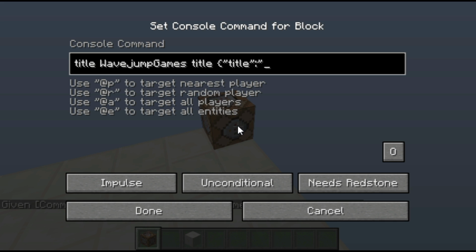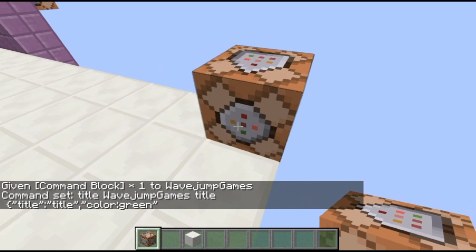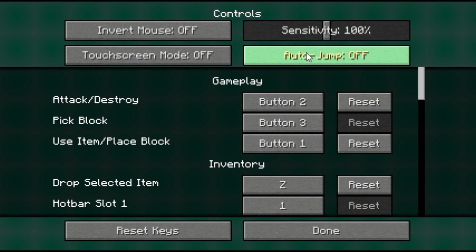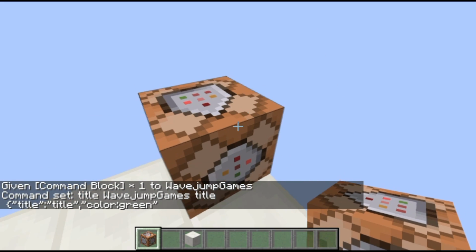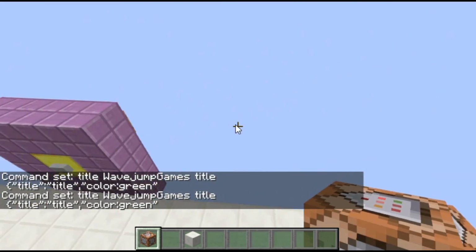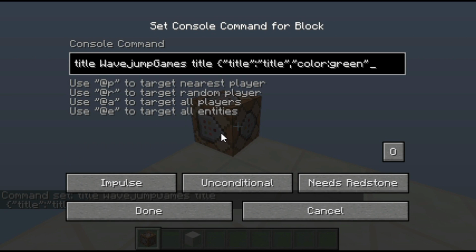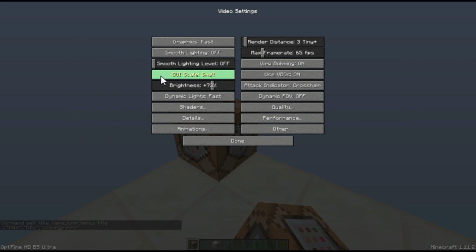Title, and then here's another mistake I would see, something like that, or something like this actually more accurately. Now, obviously, if you've ever done command blocking, you'll know, and why is auto jump on? For some reason, a bunch of my stuff just got all screwed up, including my texture pack. But yes, you'll notice this is not a valid command at all. There are a fair amount of issues with this, suffice to say, and I'm going to go over all of them right now. Let me just make sure this is big.